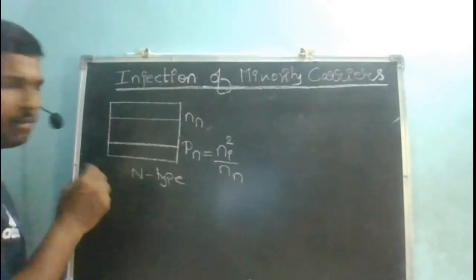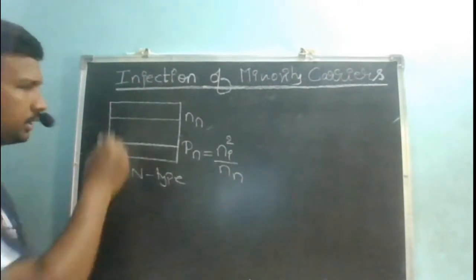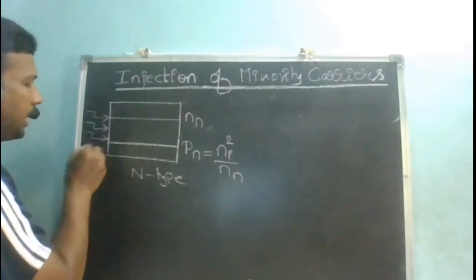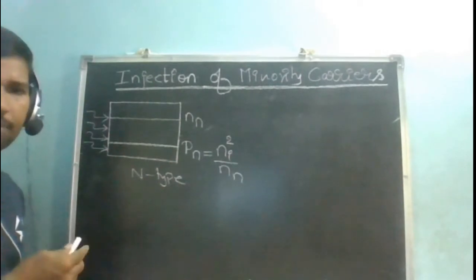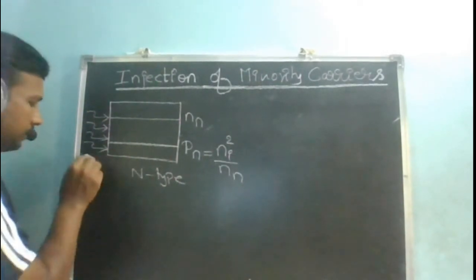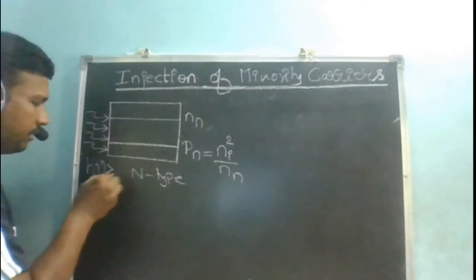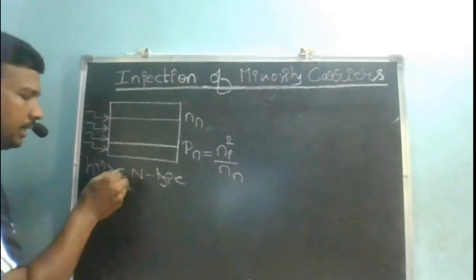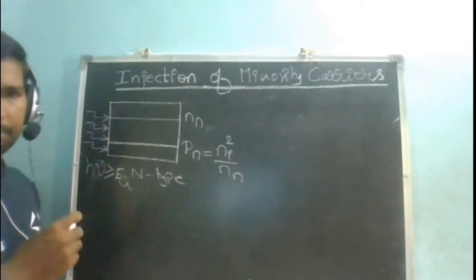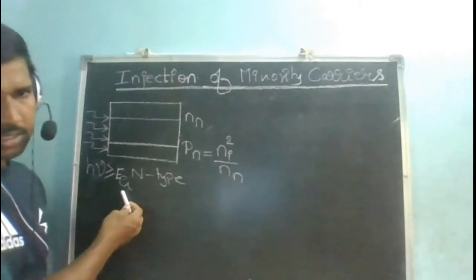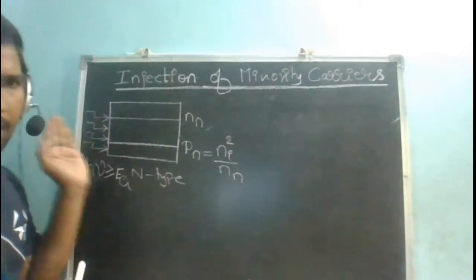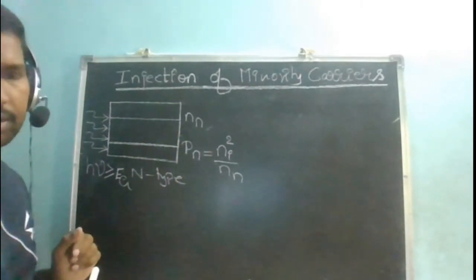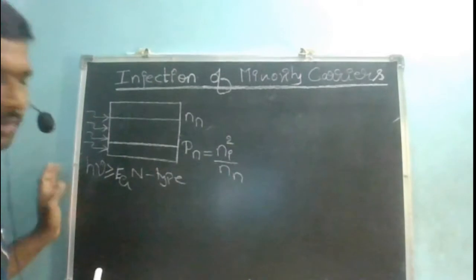Fine. Now what I am doing is injecting light on this. I am allowing some light to fall on this such that the photon energy is greater than or equal to the energy band gap of the material. Each material has its own energy band gap, and I am allowing light to fall on my semiconductor at one side only. No uniform illumination, so it is a non-uniform illumination.